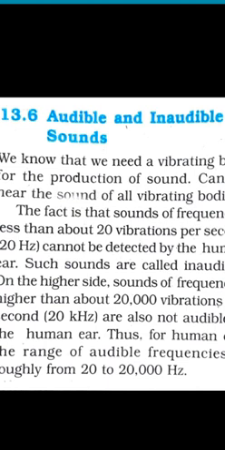Sound having a frequency more than 20,000 Hertz is known by the name ultrasonic sound. But sound waves having frequency less than 20 Hertz are called infrasonic sound. So humans cannot hear infrasonic and ultrasonic sound waves, but some animals and insects can hear them.